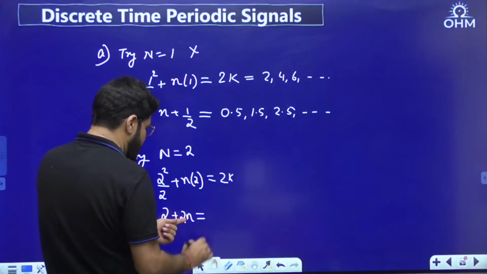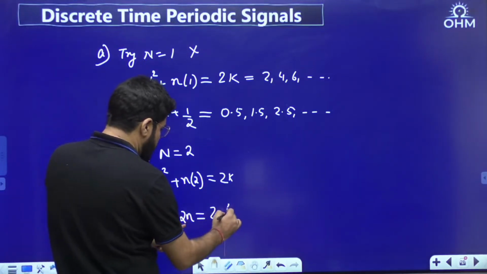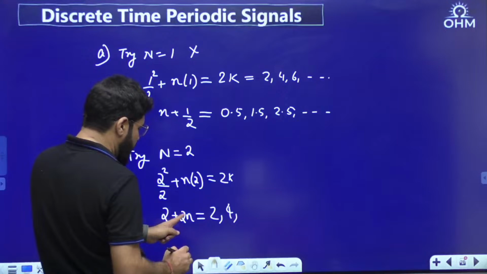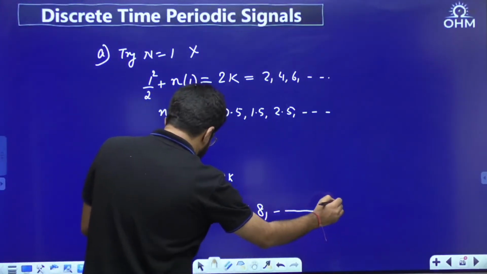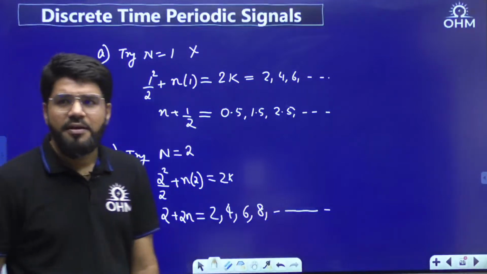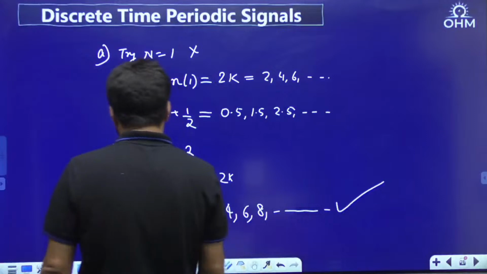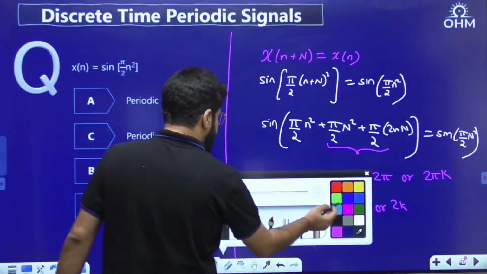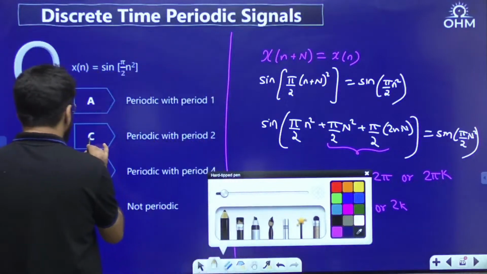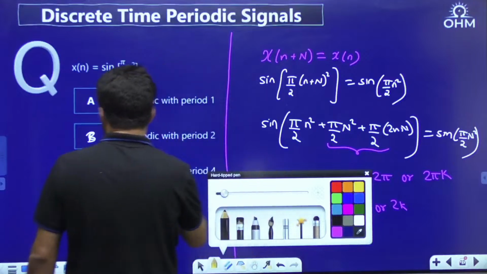Suppose I take 0, so 2 plus 0; n equal to 1, so 2 plus 2, 4; n equal to 2, so 2 plus 4, 6; then next value 8, etc. Perfect. This is definitely equal to 2k, which is what you want. So B is the correct answer. The options are shuffled here: this should be B, this should be C, and my correct answer is B.